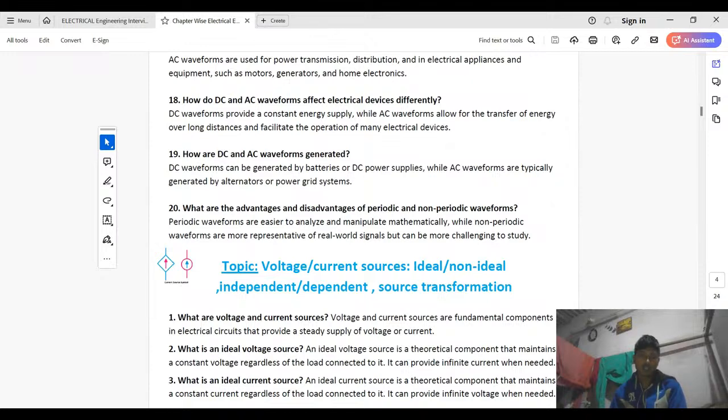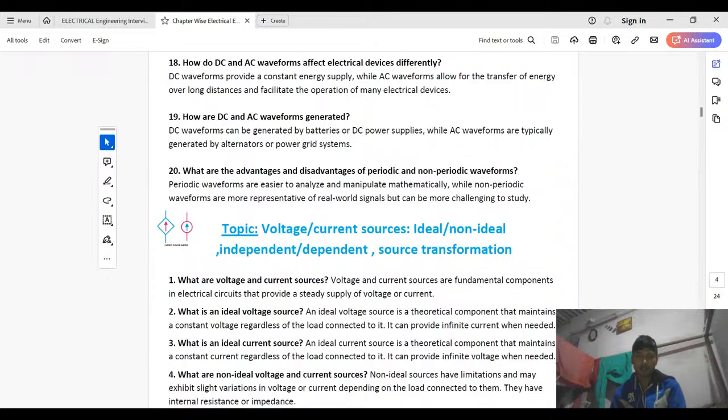How do DC and AC waveforms affect electrical devices differently? DC waveforms provide a constant energy supply, while AC waveforms allow the transfer of energy over long distances and facilitate the operation of many electrical devices.